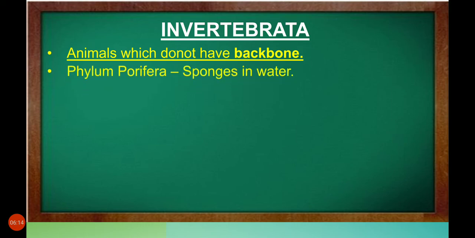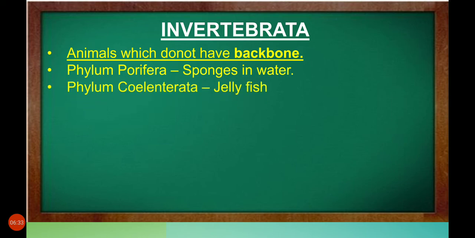First one is phylum Porifera, sponges in water. If you have seen an aquarium, inside the water you can see sponge-like things which are attached to the ground. They are called phylum Porifera. Phylum Coelenterata. Coelenterata are aquatic organisms, mostly marine and a few freshwater forms. They are multicellular, radially symmetrical animals. Example, jellyfish.